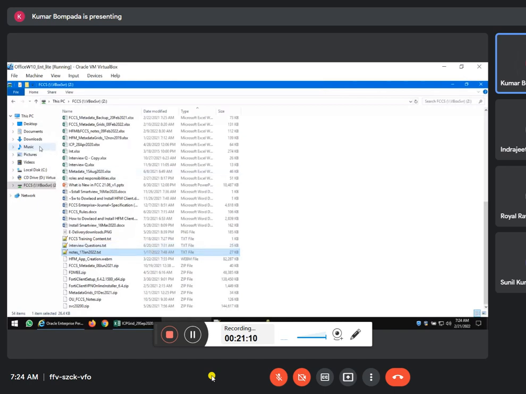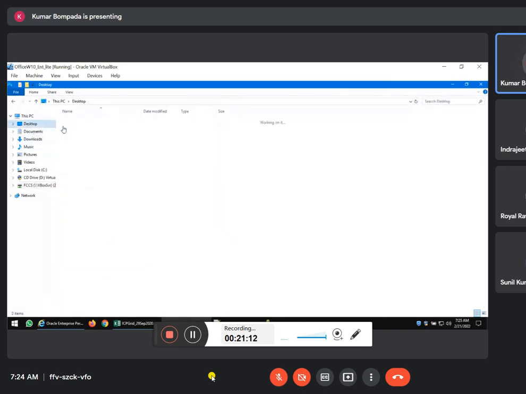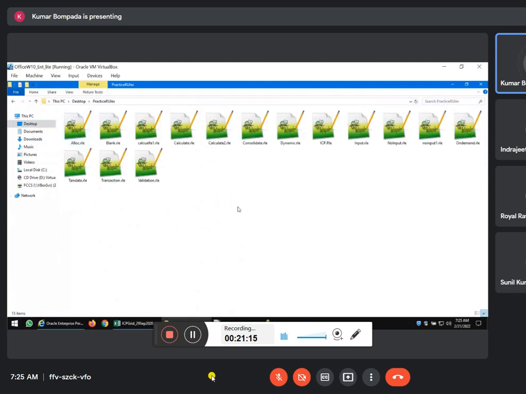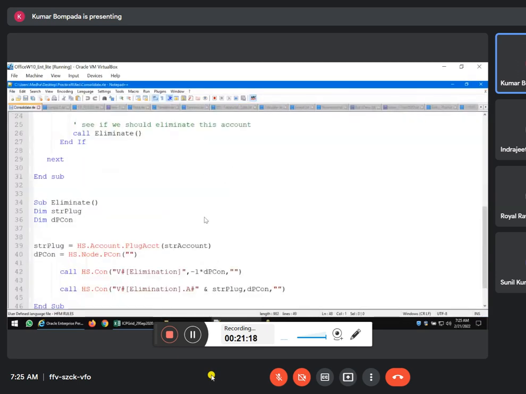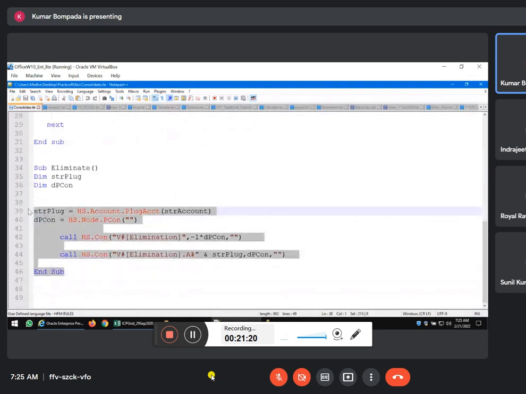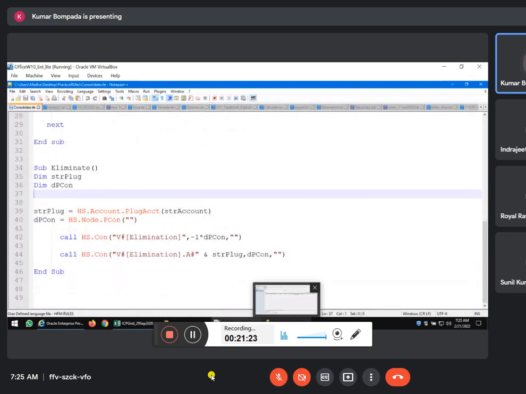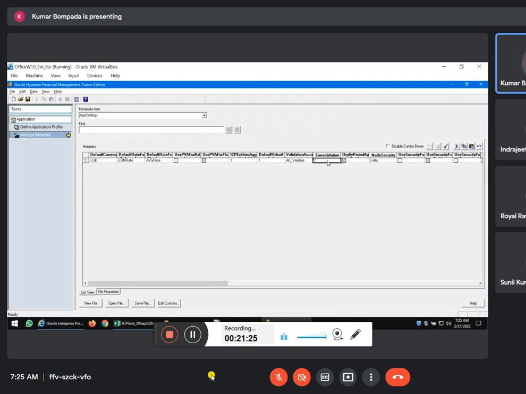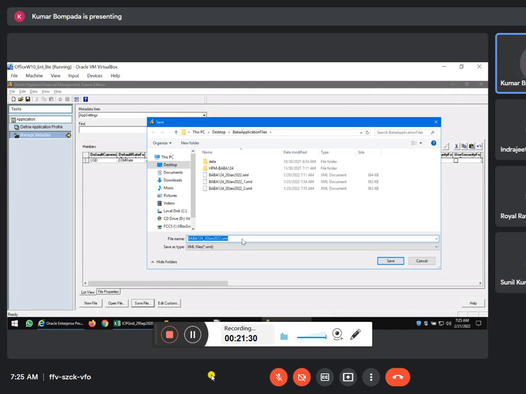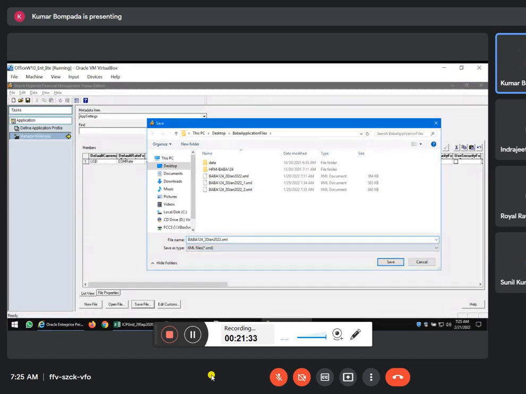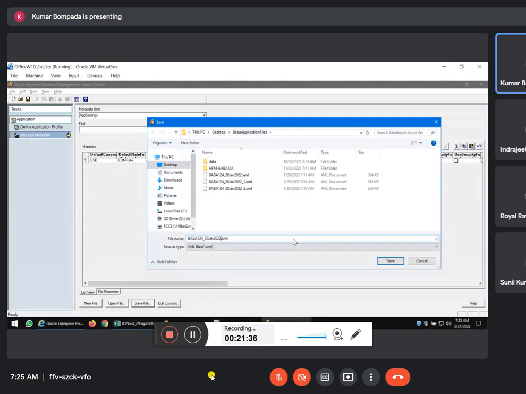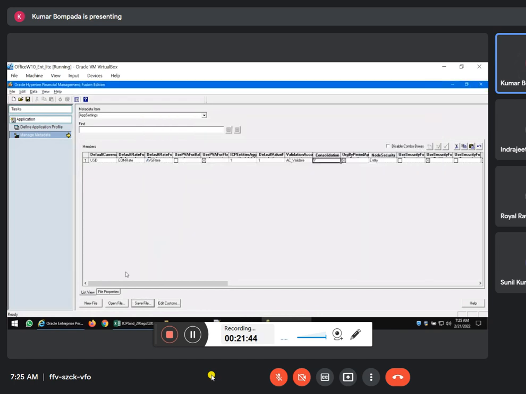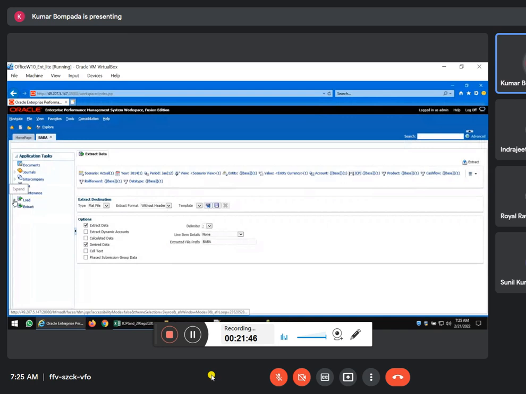When you go to desktop, practice rules, and see the interconsolidation rule, here is a simple plug account routine. I created this one. We have to load this one. So yes, I will save this consolidation rules as Y. I am saving this as a new metadata. What is today's date? 21st. 21 Feb. Yes, done. Now come here, go to load application elements.